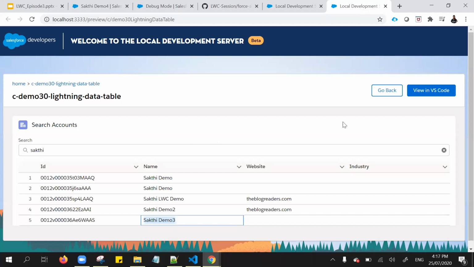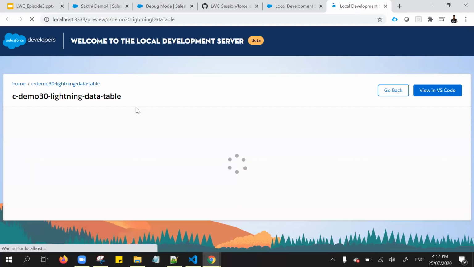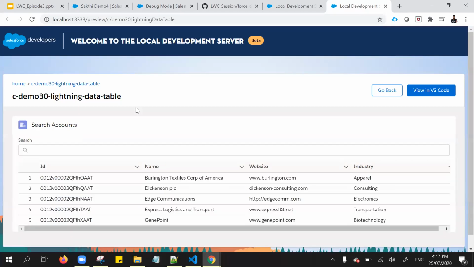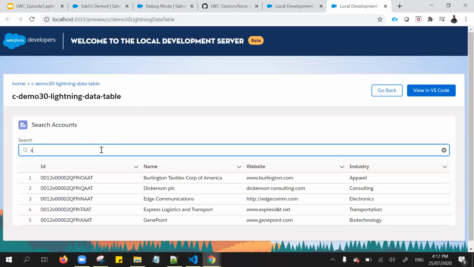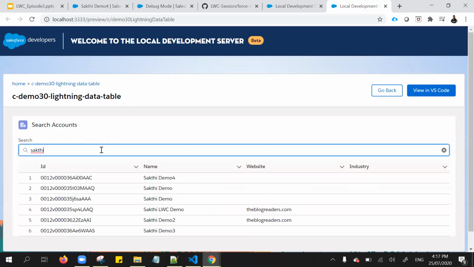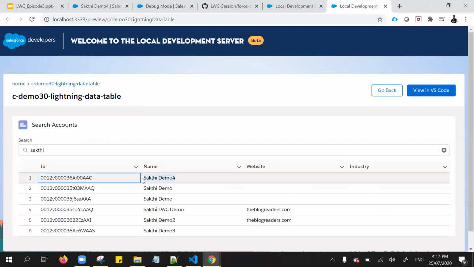Now let's try to refresh this particular Lightning Data Table component, and I'm searching as Sakti. If you noticed, we get that real-time data also. So that means we can use that Salesforce data to view the Lightning component with the local development server.